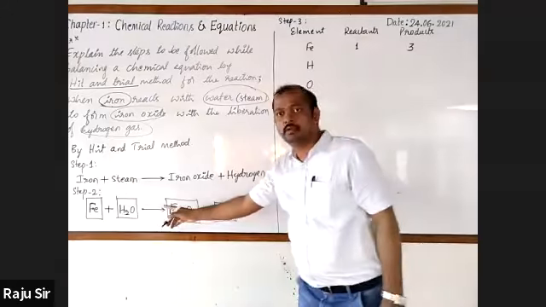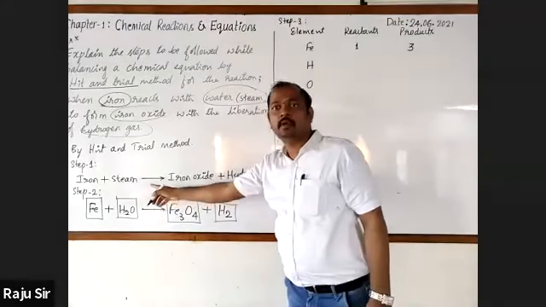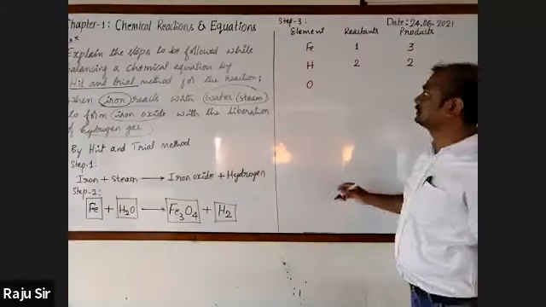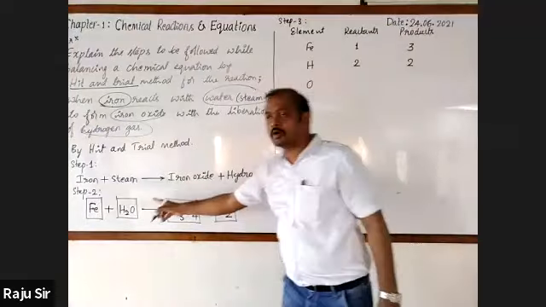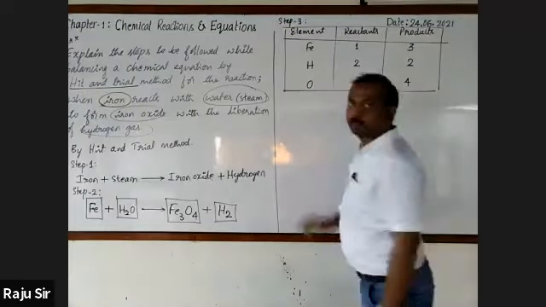Next, hydrogen. Number of atoms of hydrogen on the reactant side, two. Product side, two. Next, oxygen. Number of atoms on the reactant side, one. Product side, four. Right, draw it as a table.